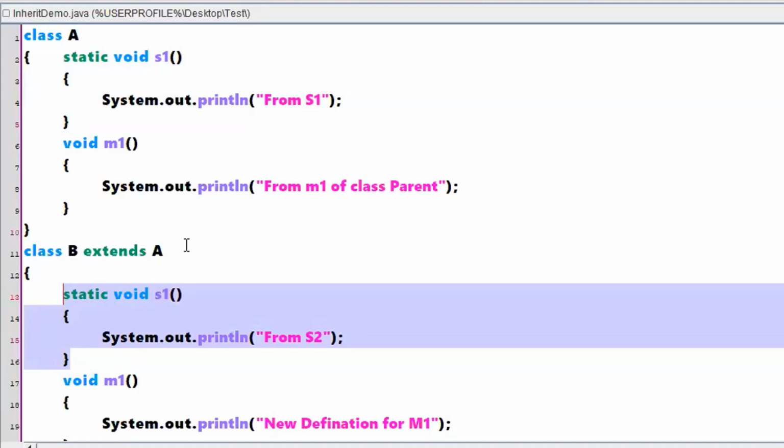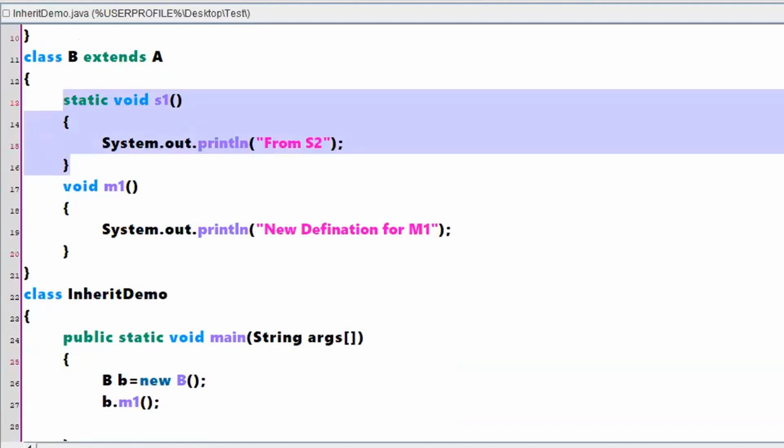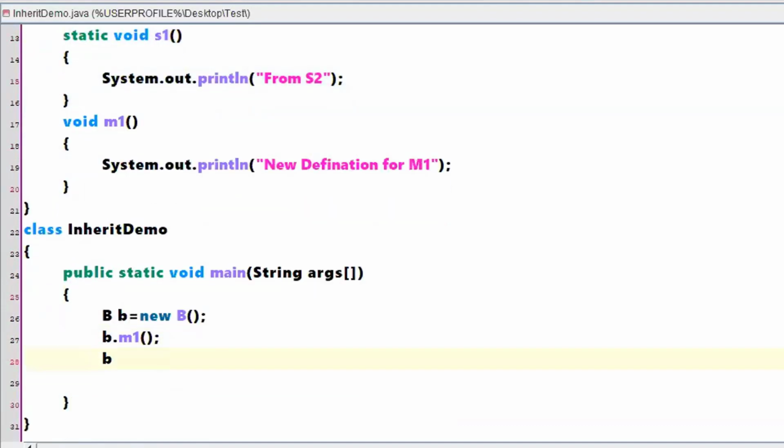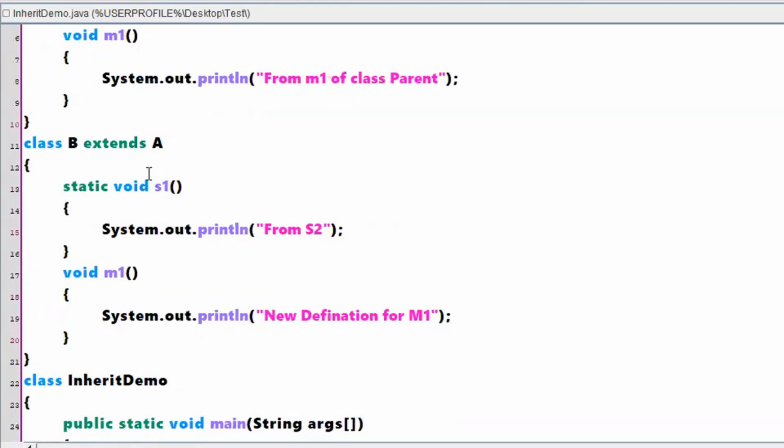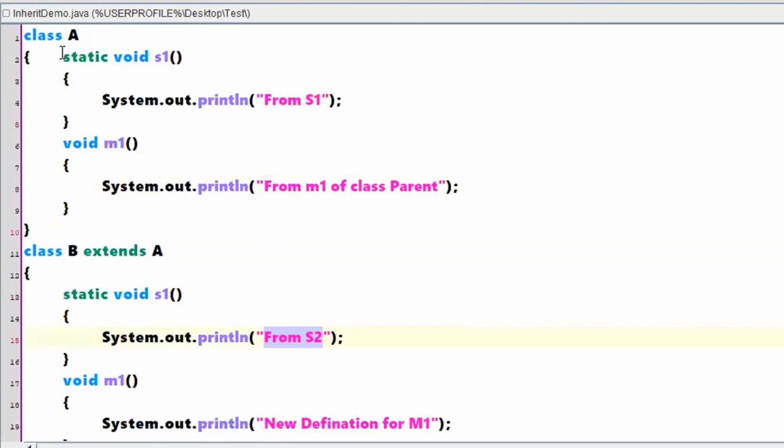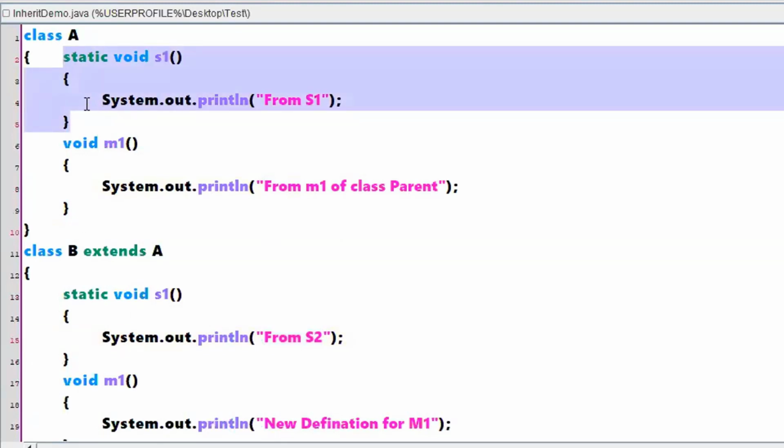Now if I call b.s1, it will print S2 itself. But what the statement is saying is, it is not going to override this particular S1, rather it will just be hiding the information of S1, right?